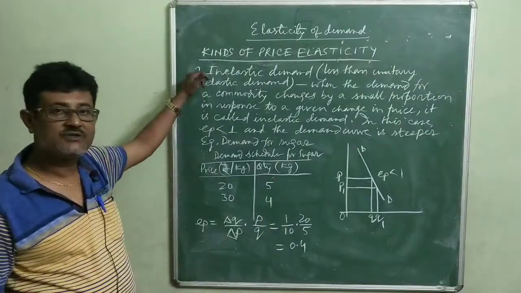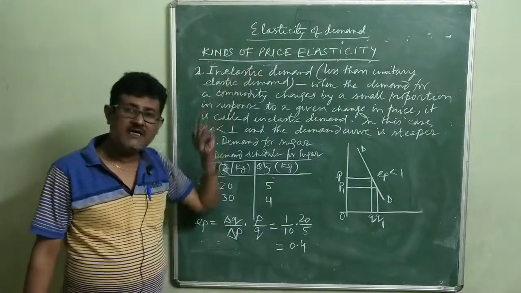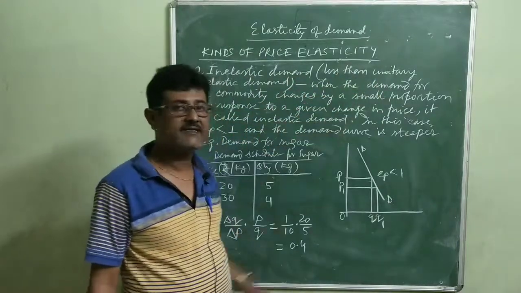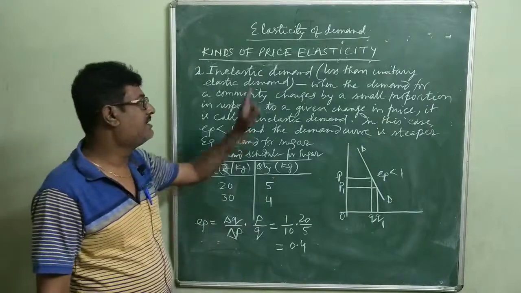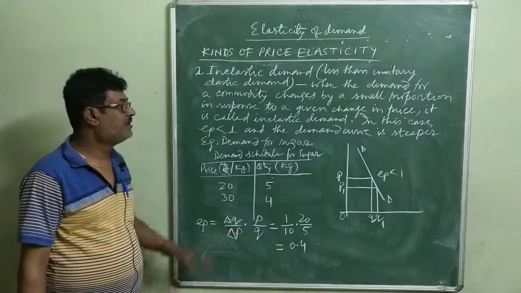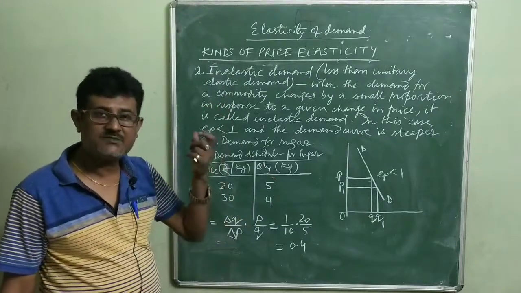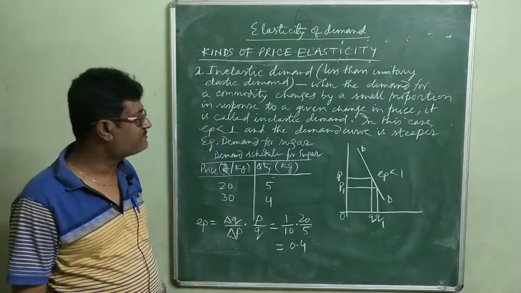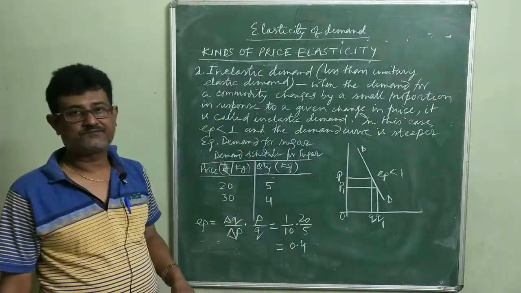Now we are coming to the second point, that is inelastic demand. Remember, inelastic demand is also called less than unitary elastic demand. Unitary means 1, less than unitary means elasticity of demand less than 1. When the demand for a commodity changes by a small proportion in response to a given change in its price, it is called inelastic demand.